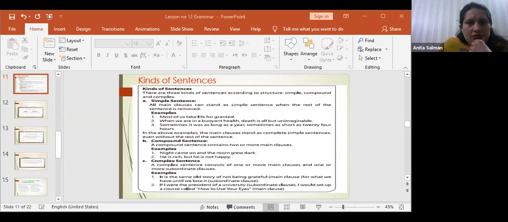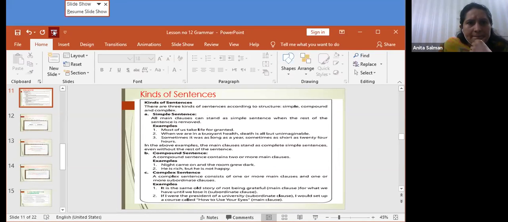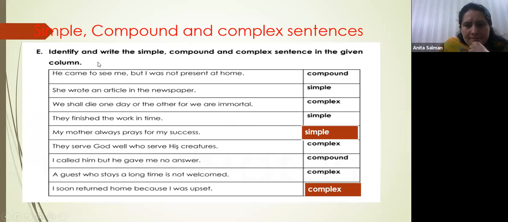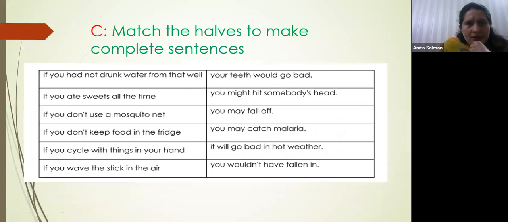Next question is: match the halves to make a complete sentence. There are two halves of the same sentence, right? You have to complete it. They are all conditional sentences.